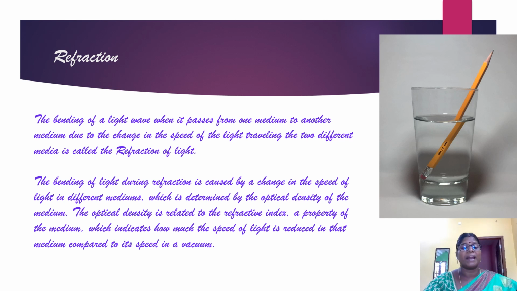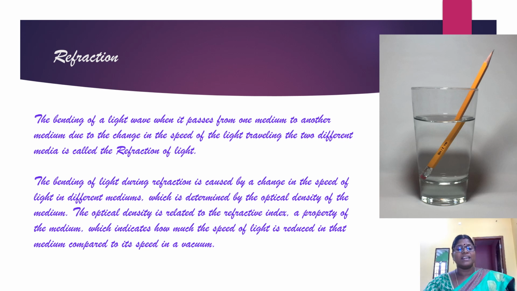So refraction is the bending of light. During refraction, the change in the speed of light will occur. Light is passing from one medium to another medium. The speed of light will be different for different media. When light passes from air medium to water medium, or light travels from air medium to glass medium, which means from one medium to another medium, its speed is getting changed accordingly. The path of the light is getting deviated. This we usually call refraction.